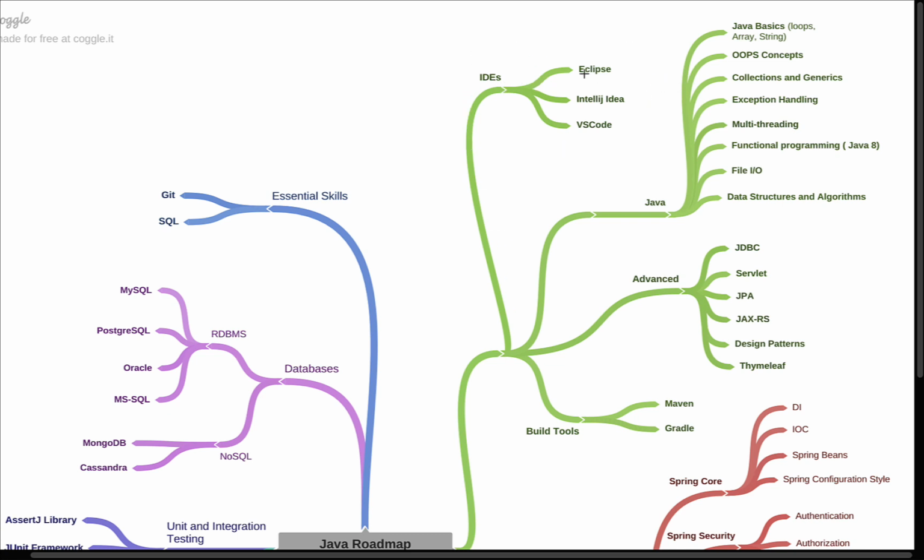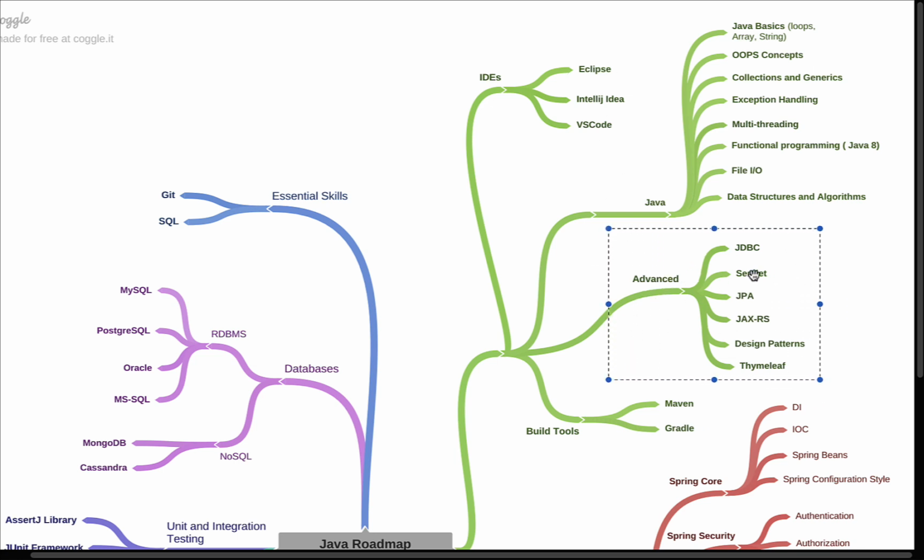Well, in Java, you can see we have Eclipse and IntelliJ IDEA. These are the two very popular IDEs that we can use to develop Java projects. You can use either Eclipse or IntelliJ IDEA. Recently, developers also prefer using the VS Code IDE to develop Java projects. But I am going to suggest that initially you use either Eclipse or IntelliJ IDEA to develop Java projects. Now let's move to advanced Java.